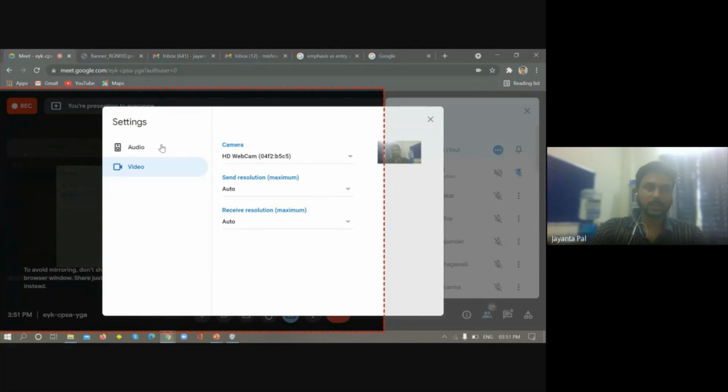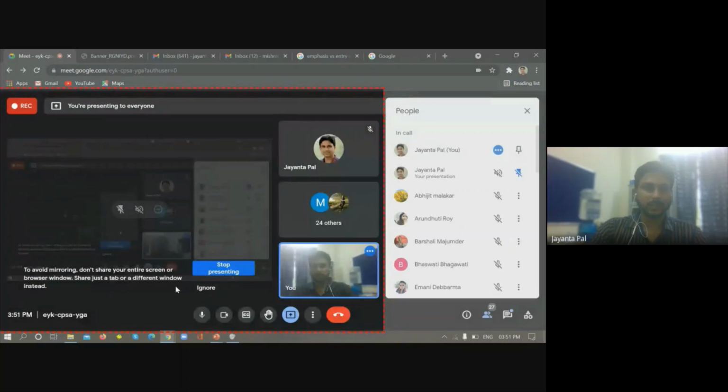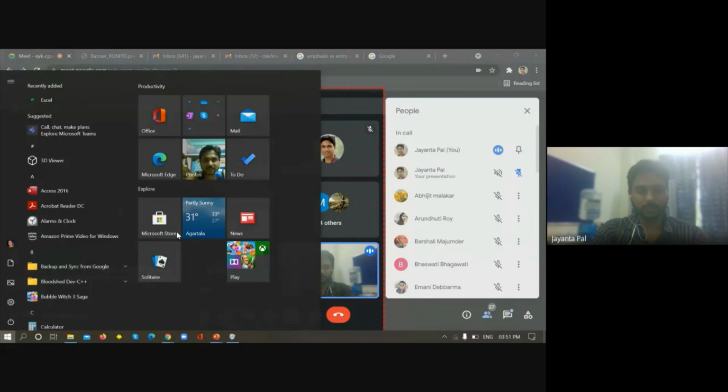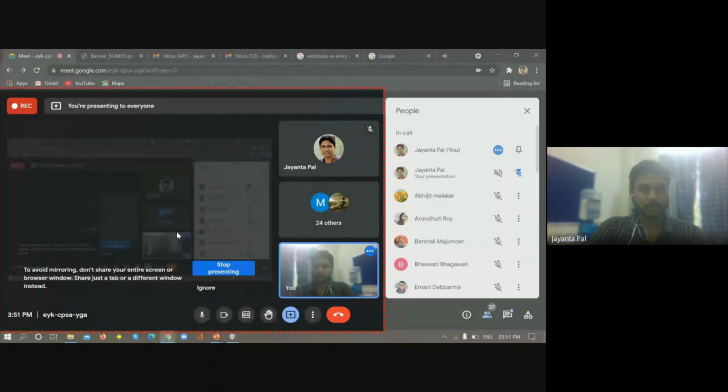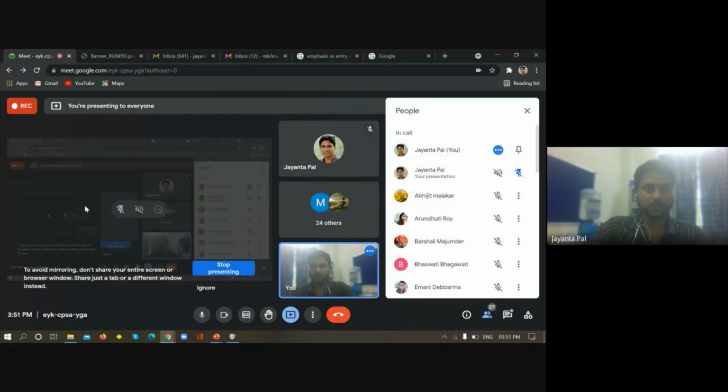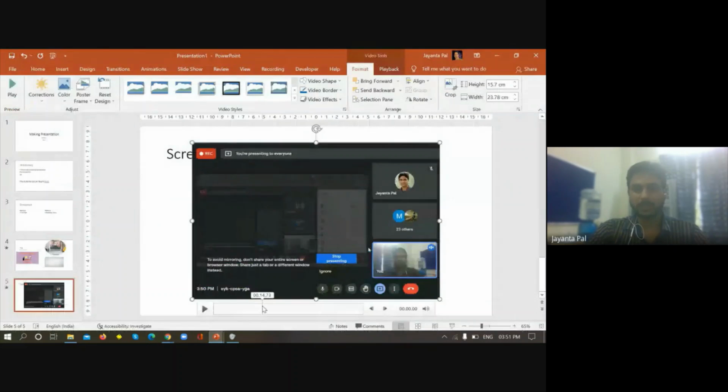Okay, like that. And maybe I want to stop it right now. So Windows key plus Control plus Shift plus Q. Was it? Windows Shift Q. See, this region part is gone. That means the recording is stopped.